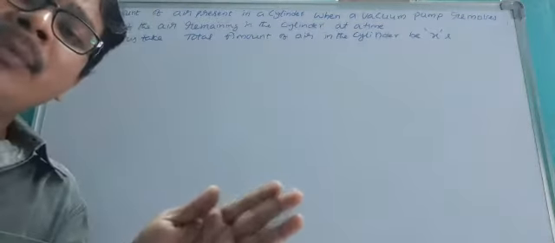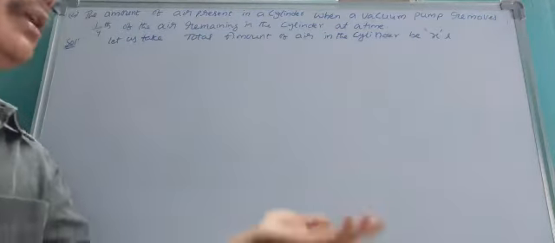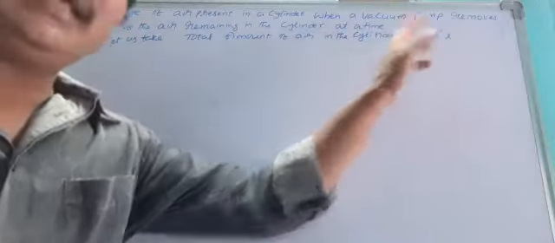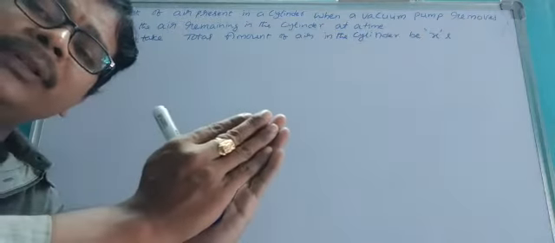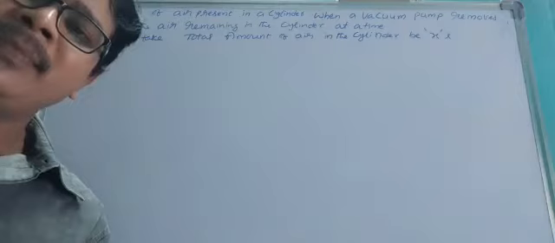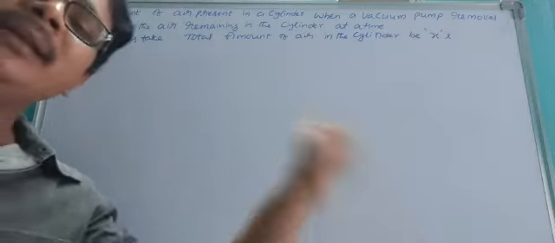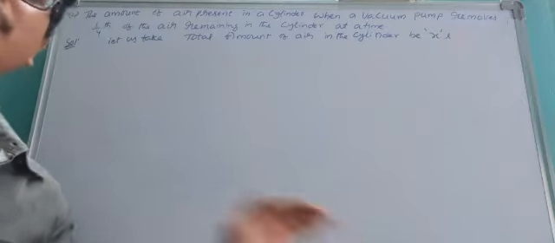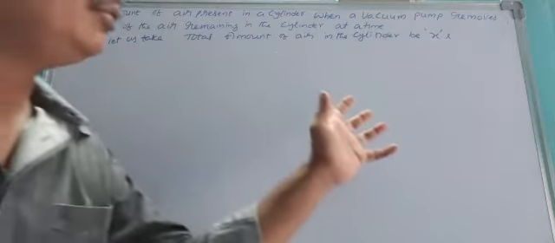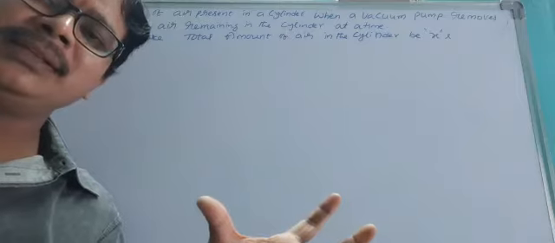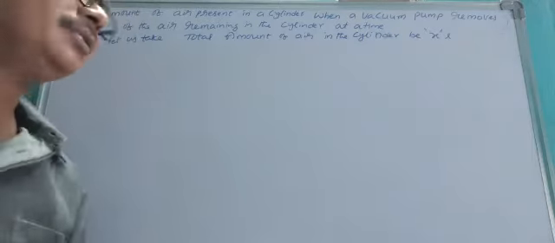In the second time, remaining air. That means after filling x liters of air, 1/4 of the air is removed the first time. And the second time, 1/4 of the air is removed from the remaining air. Continue this process. Now we have to find out whether the terms are in AP or not.